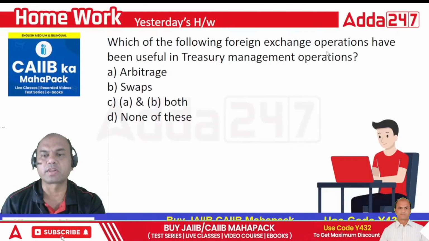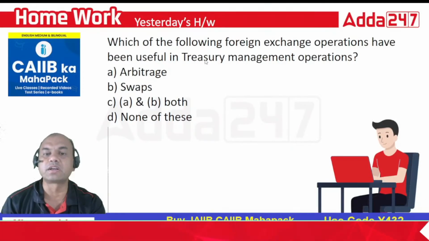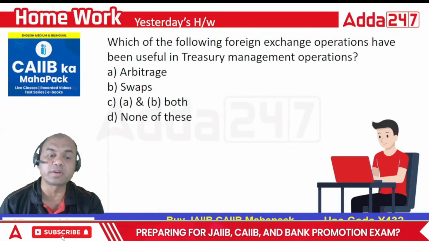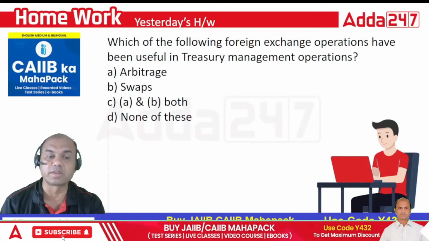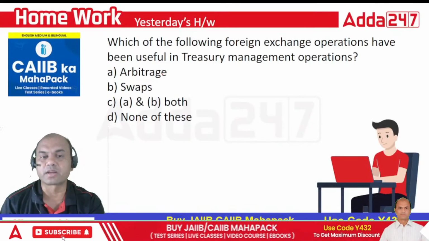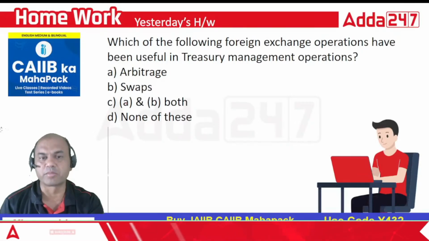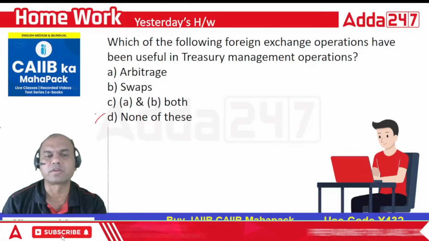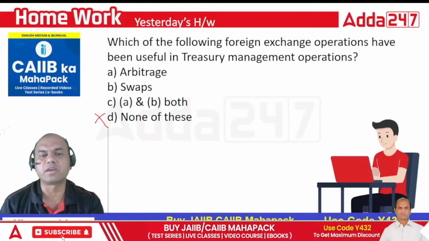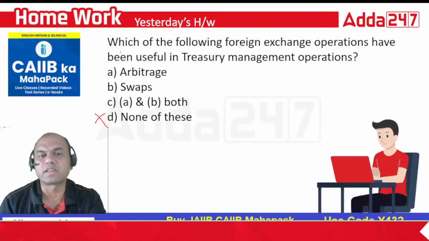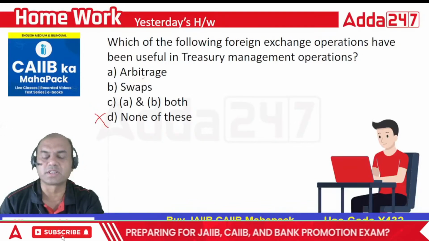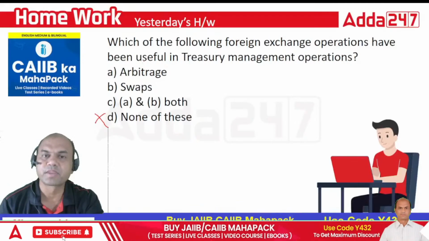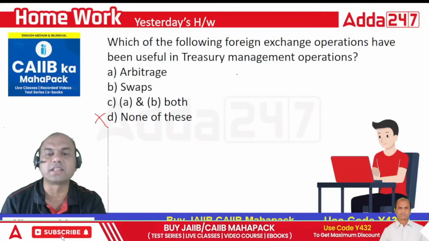Which of the following foreign exchange operations have been useful in treasury management operations? Let's look at them one by one. Arbitrage and swaps, and both A and B. And none of these, forget this, D is out. Now either A, B or C. What is arbitrage firstly? This is related to your liquidity management. What is arbitrage? Buying from one market and selling into another.